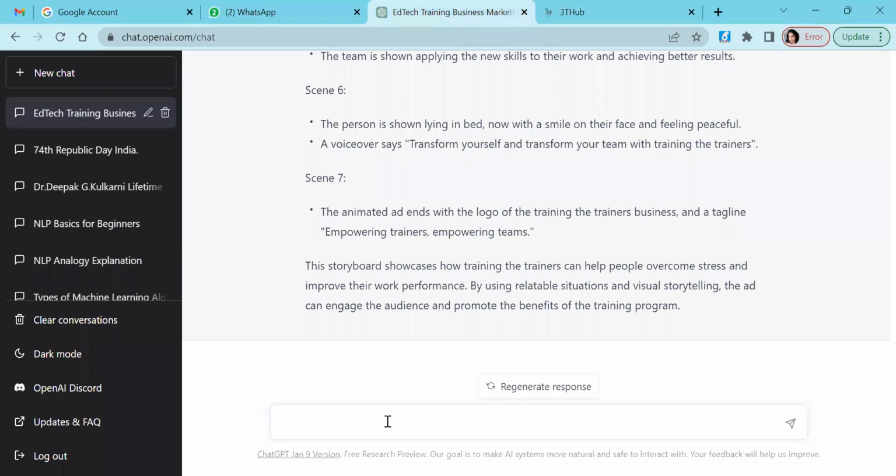So another interesting thing, it can also act as our dietitian. So I'll say diet plan to lose 10 kgs in 3 months. So I'll add Indian diet plan.